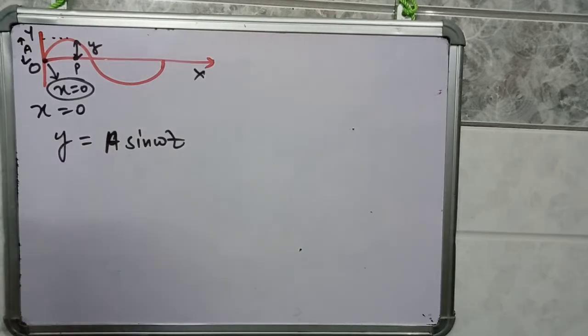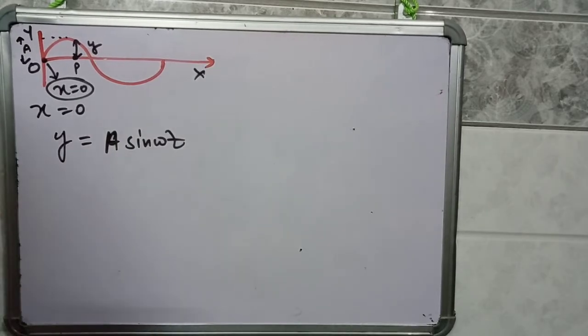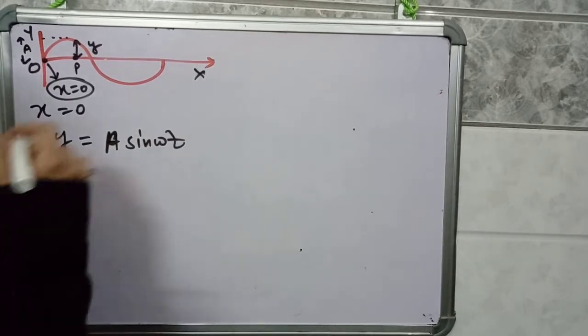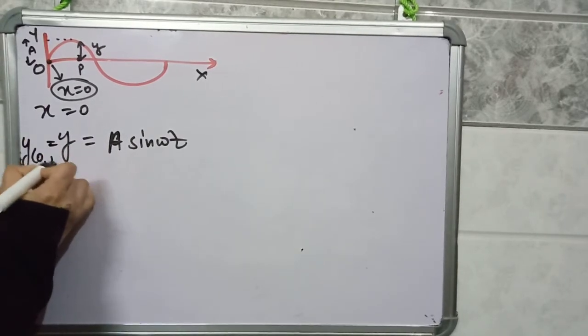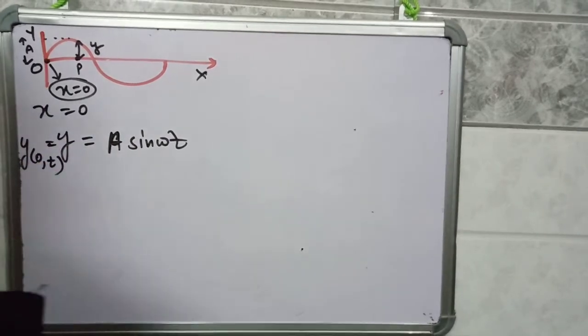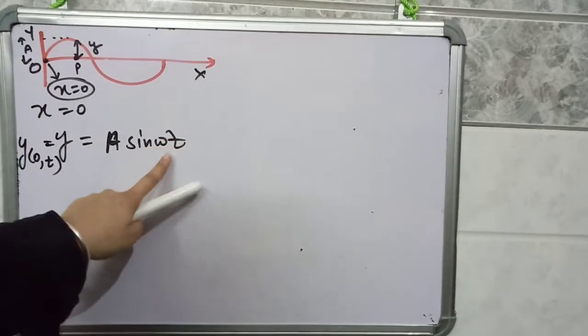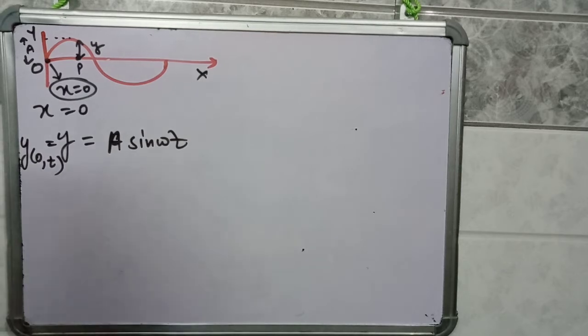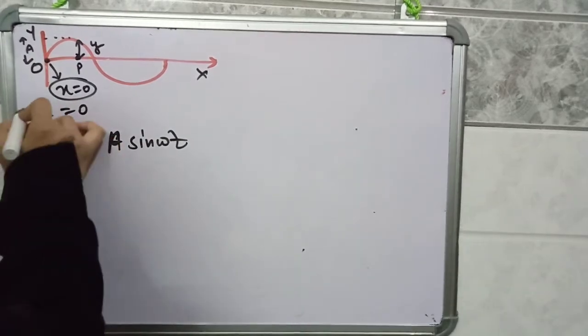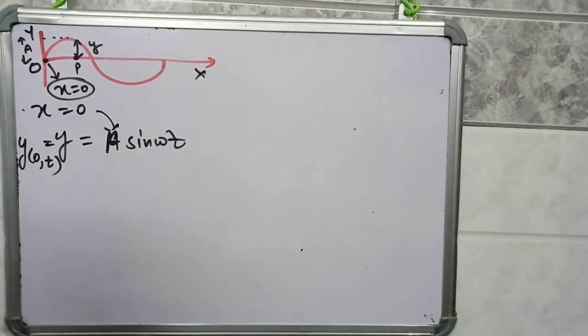You can write it as y at x equals 0 at any time t. At any time t, you put the value of t and find the displacement of the particle. So the particle present at the origin, x equals 0, has the displacement equation y is equal to a sin omega t.